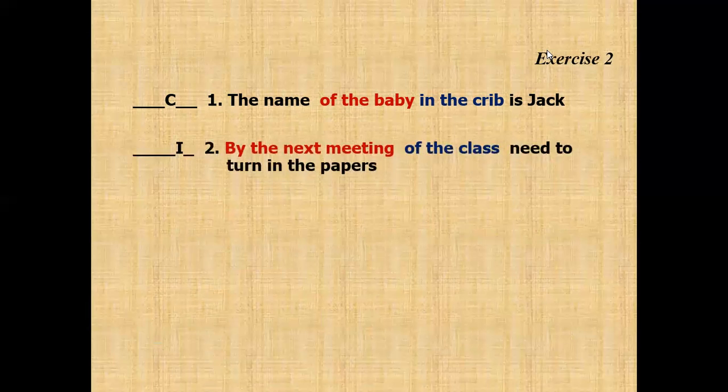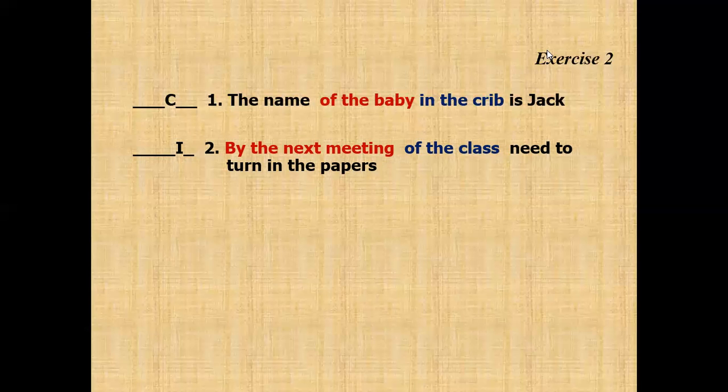Now, number 2. By the next meeting of the class, need to turn in the papers. So it is incorrect. Why? There is only a verb, need. So it is missing subject. Okay. So what is the object of preposition? By the next meeting of the class.